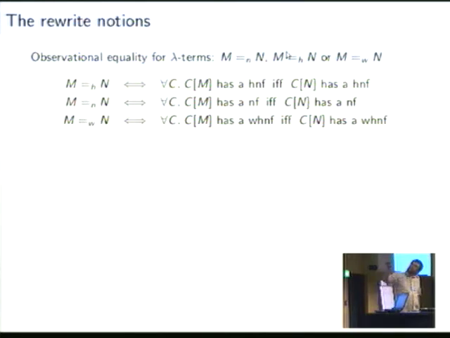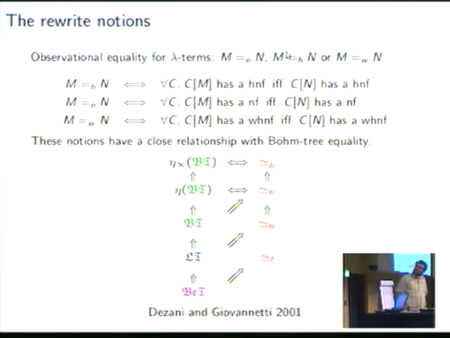These notions have not been invented by us, but they actually go back to a paper of Dezani and Giovannetti in 2001, where they also showed that these notions have a strong relationship to different notions of Böhm trees: Berarducci trees, Levy-Longo trees, Böhm trees, eta Böhm trees, and eta infinity Böhm trees. You see here that for some of them there's a direct correspondence, and for this weak head normal form notion there is no direct correspondence known yet, maybe there exists one, but still it has a close relationship to the Böhm trees.